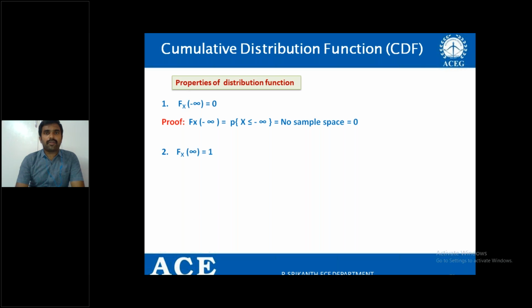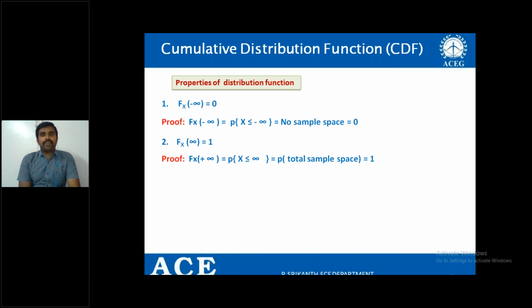The second property is Fx of plus infinity is 1. What do we mean by plus infinity? It is the maximum value, and the maximum value of the distribution function is equal to 1. Why?